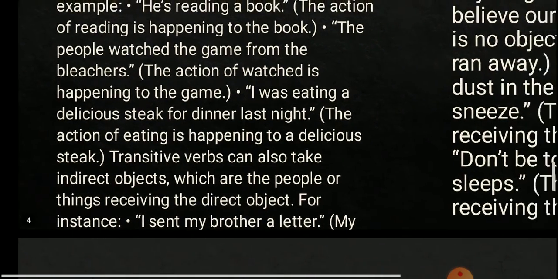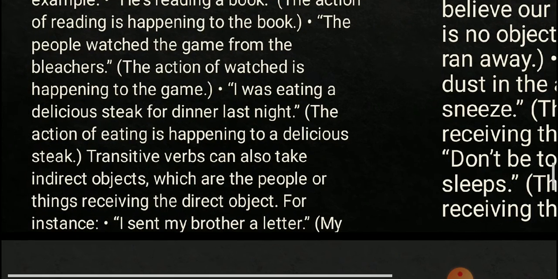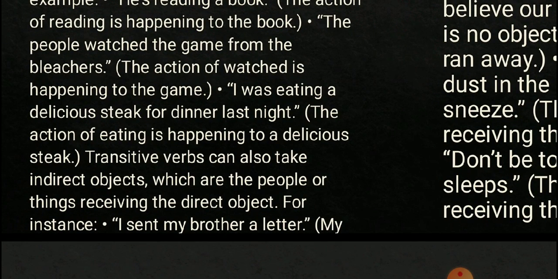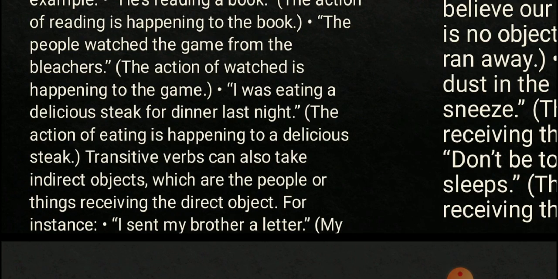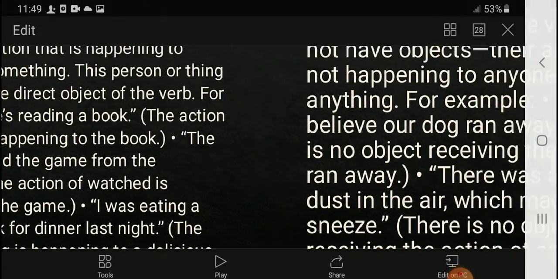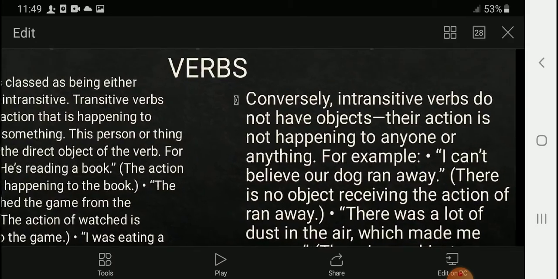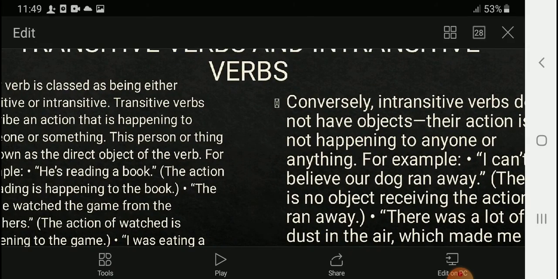For instance, "I sent my brother a letter." So I is the subject, sent is the verb, my brother is the indirect object, and a letter is the direct object. So you can see here what transitive verbs are and what intransitive verbs are.